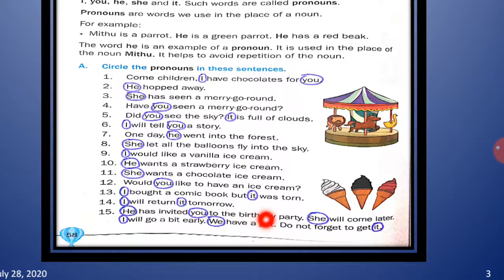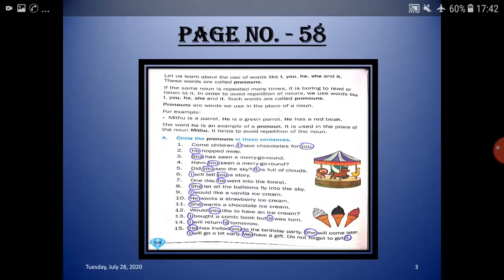We have a gift. Now here we is used. I have circled it, but in this class you will not learn about this pronoun, but in the video I have explained you about we also, so I have circled it. Understood, children? Do not forget to get it. Now here it is used for what? It is used for gift. So it is a pronoun. So you have to circle it. So children, I hope that you have understood this.